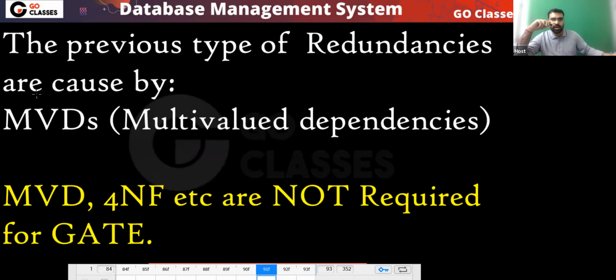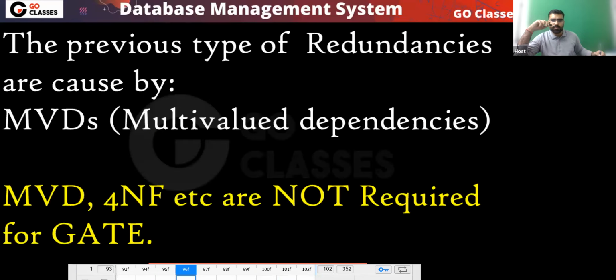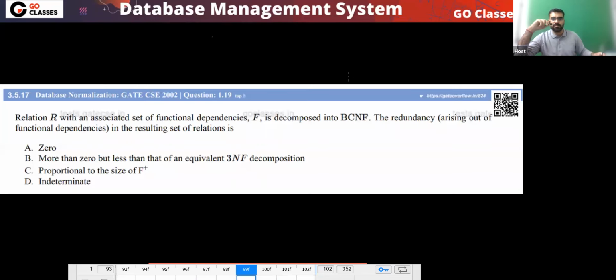MVD and 4NF, multi-valued dependency and fourth normal form, are not required for the GATE exam. Whatever we have seen is more than enough. That's it, this is your chapter. Can you answer this question? Tell me the answer for this.